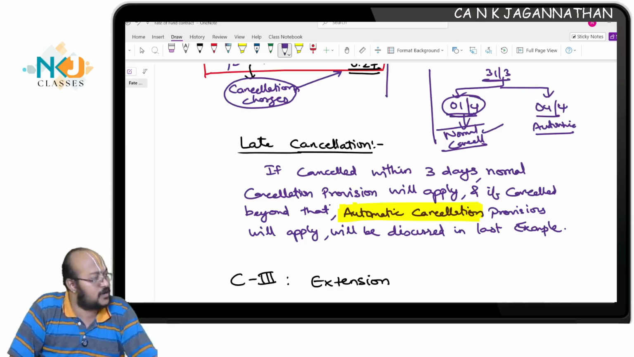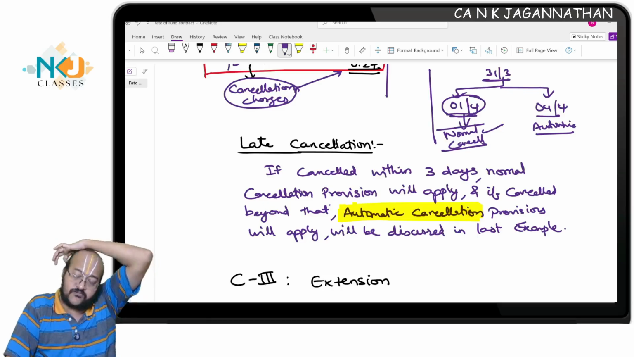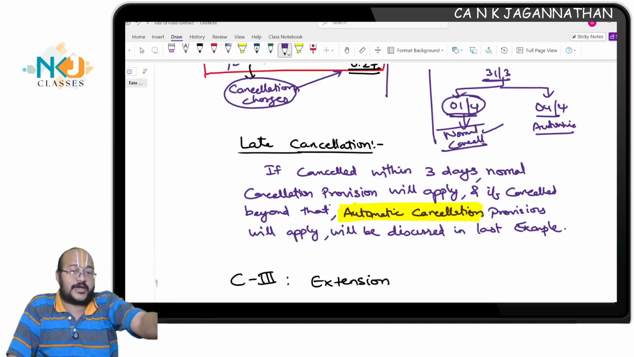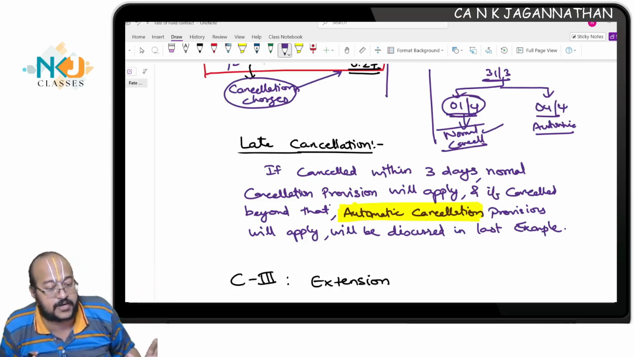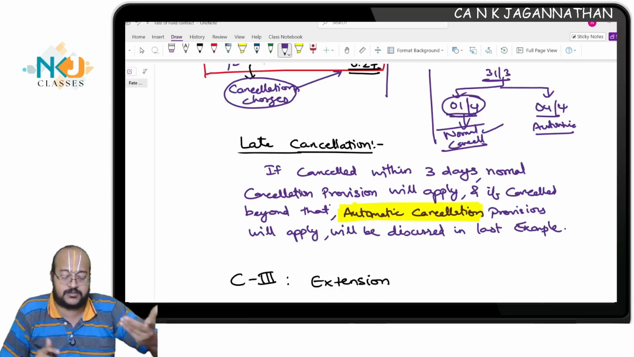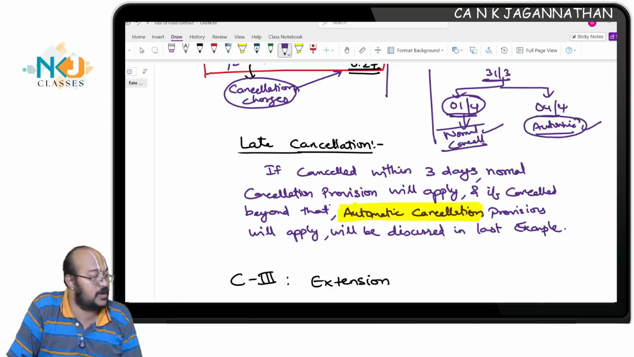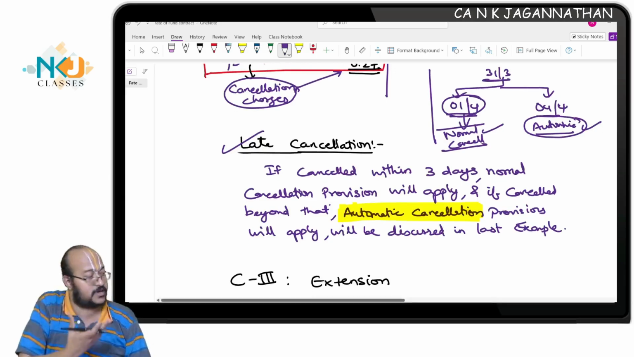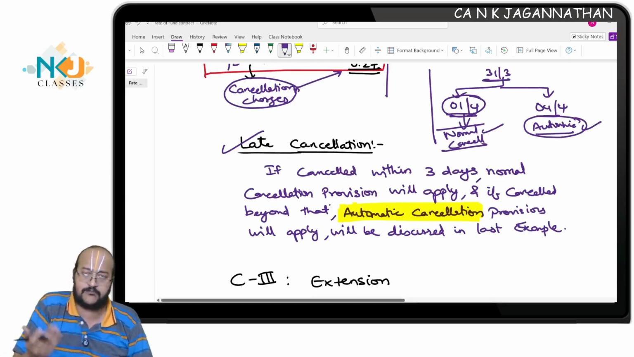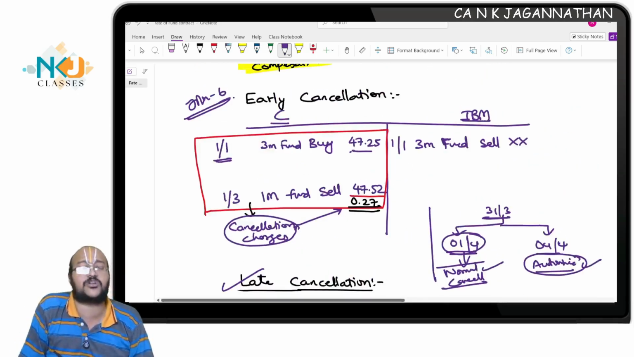So when the customer comes, the contract will be closed. When the customer comes, he will cancel the original contract, but till the time he cancels the original contract, he will take a swap transaction. This we will explain in case of automatic cancellation. Shall I proceed? This is about late cancellation. Two possibilities: normal cancellation, automatic cancellation. Anyway, both are cancellation, hence I'm not discussing. The same exchange gain or loss will be applicable.